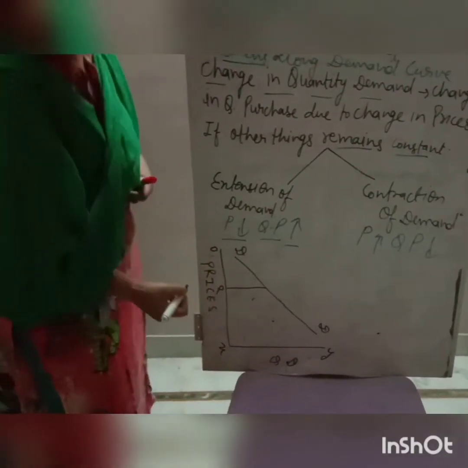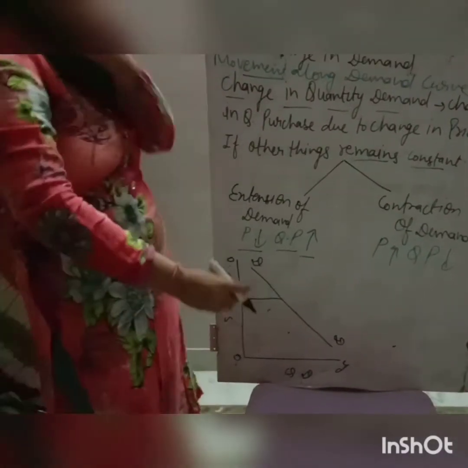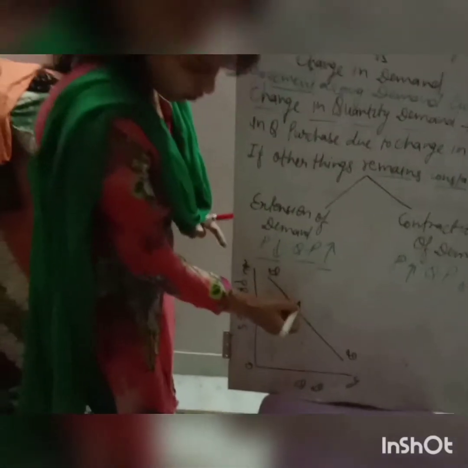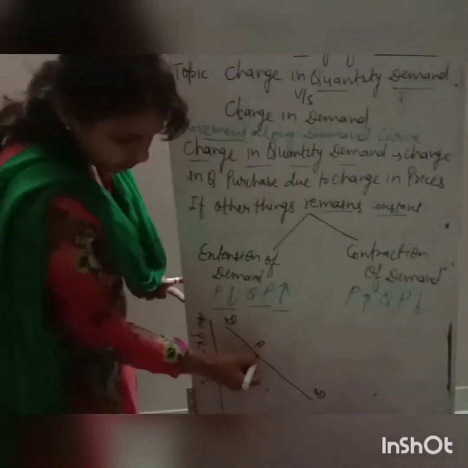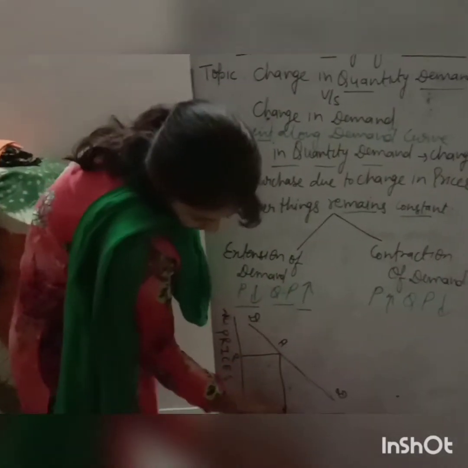Now, suppose the prices are OP. You can see very easily the prices are OP. Sorry, I have written wrong here. Here O. And here we are going to write X. If the prices are OP, then it meets with the demand curve at A point. Now the quantity demanded will be OQ. You can see very easily.